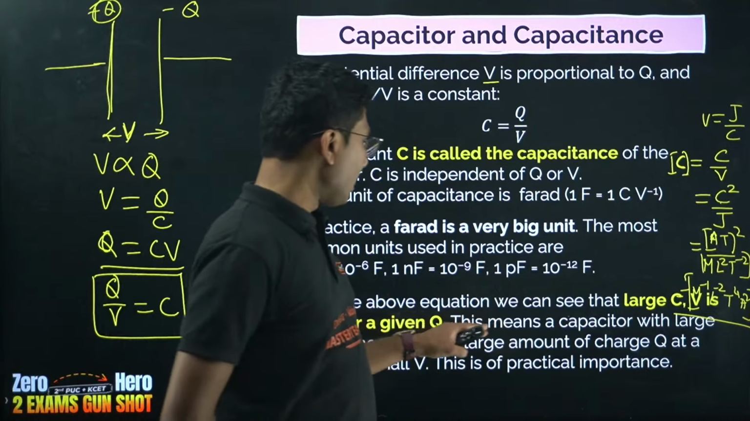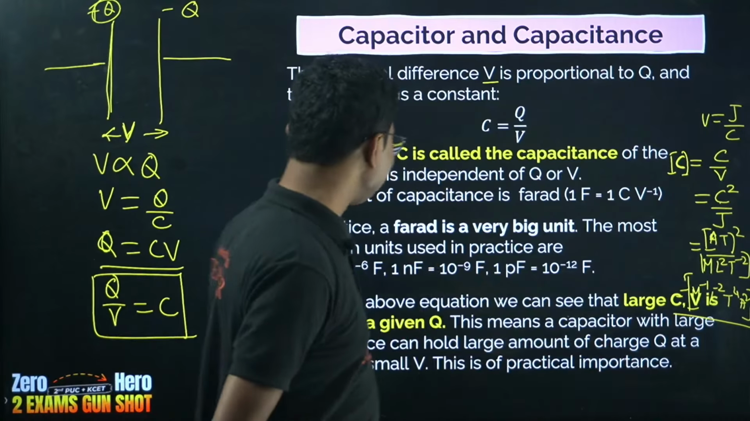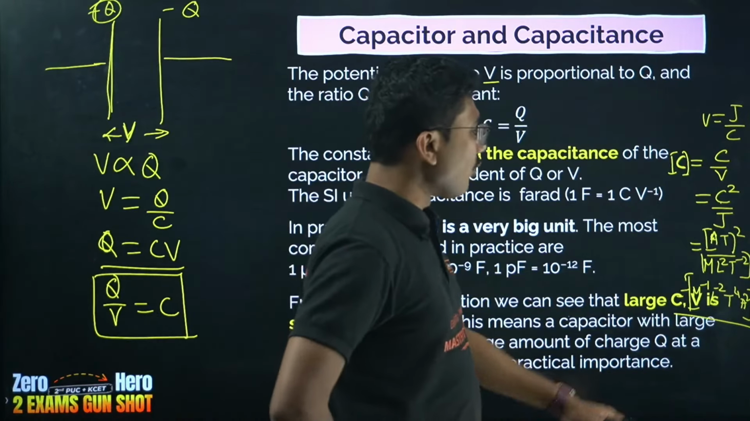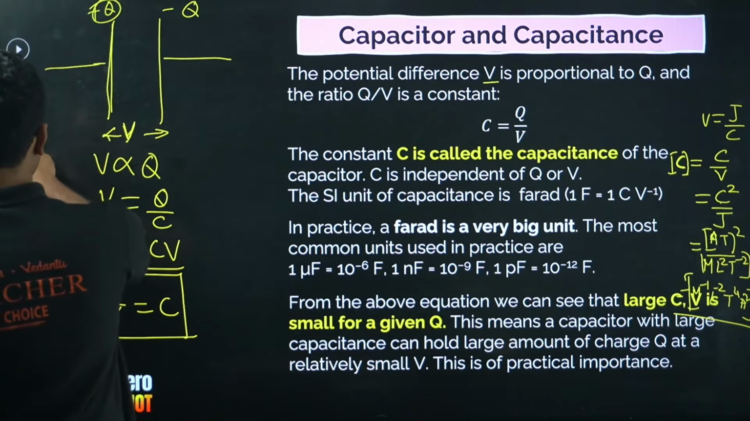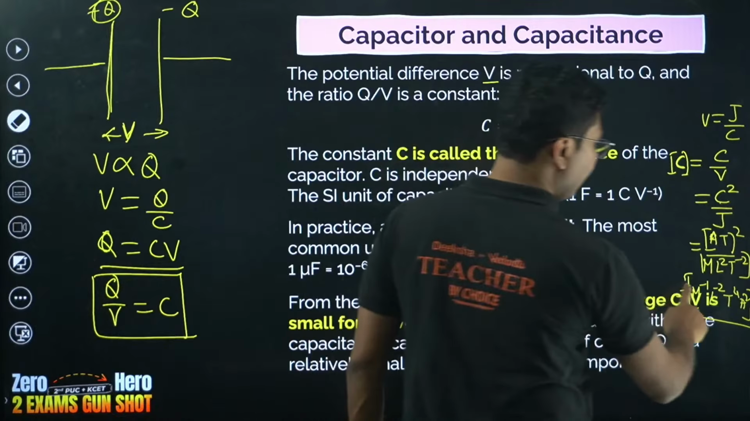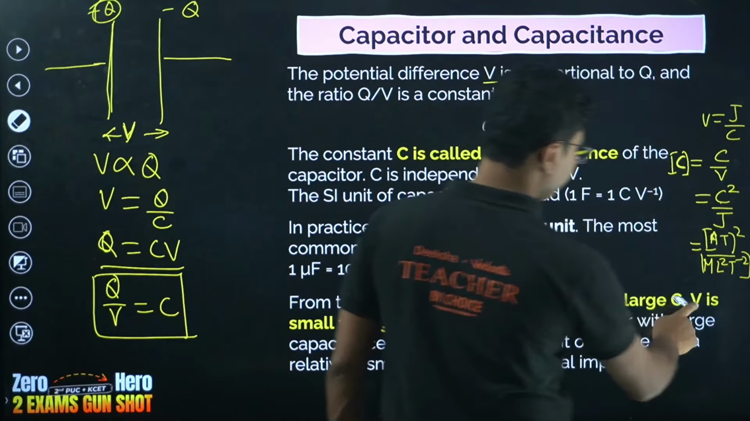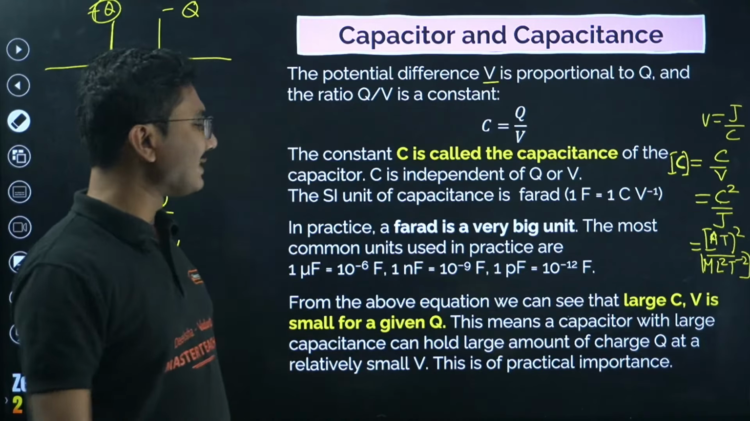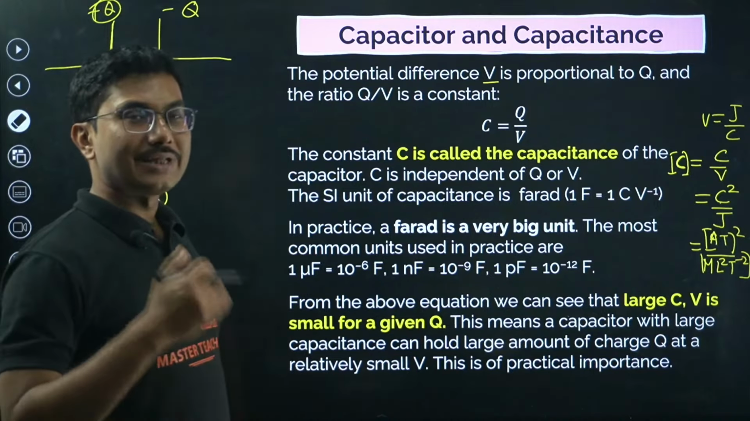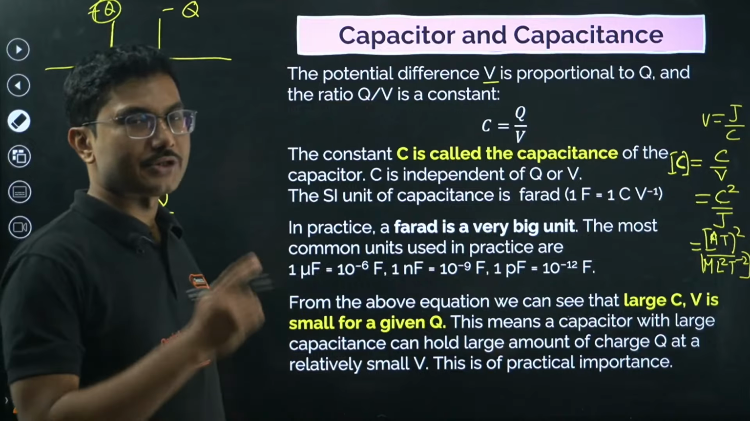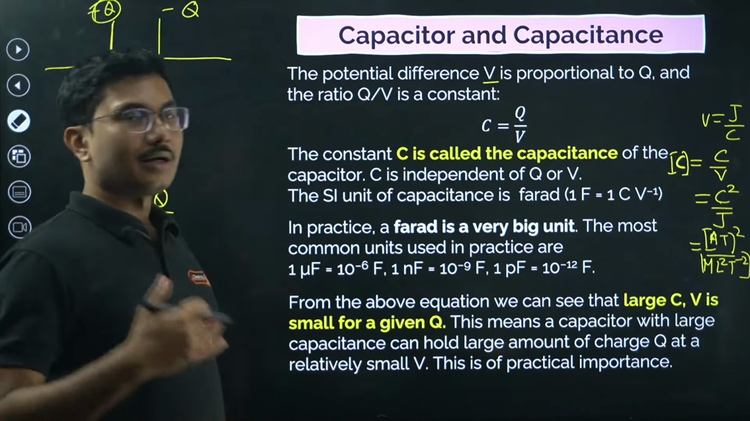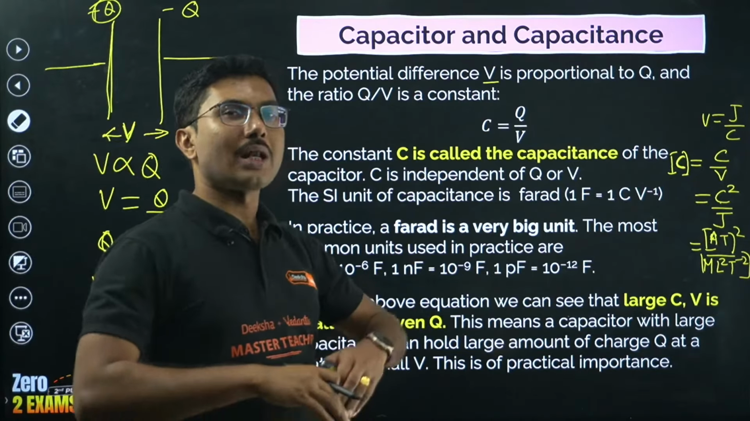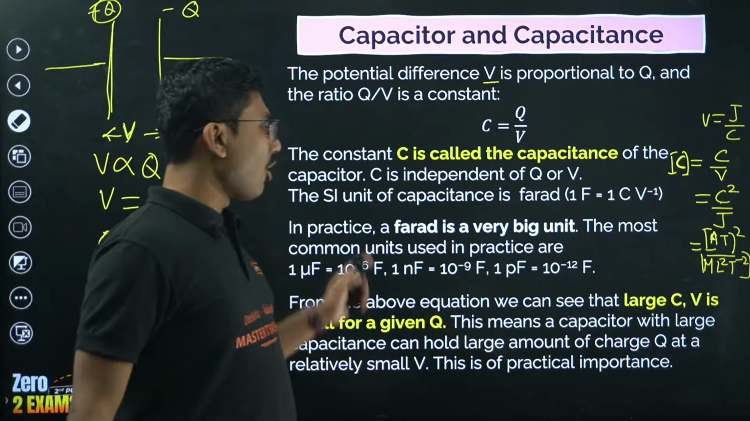From the above equation, we can see that for a large C, V is small for a given Q. This means a capacitor with a large capacitance can hold a very large amount of charge without increasing the voltage. We can keep the voltage very small, but still store a large amount of charge. This is of practical importance.